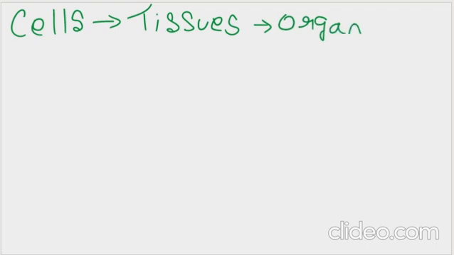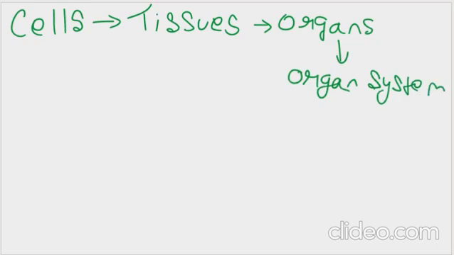Many organs make an organ system. And many organ systems make a whole organism.